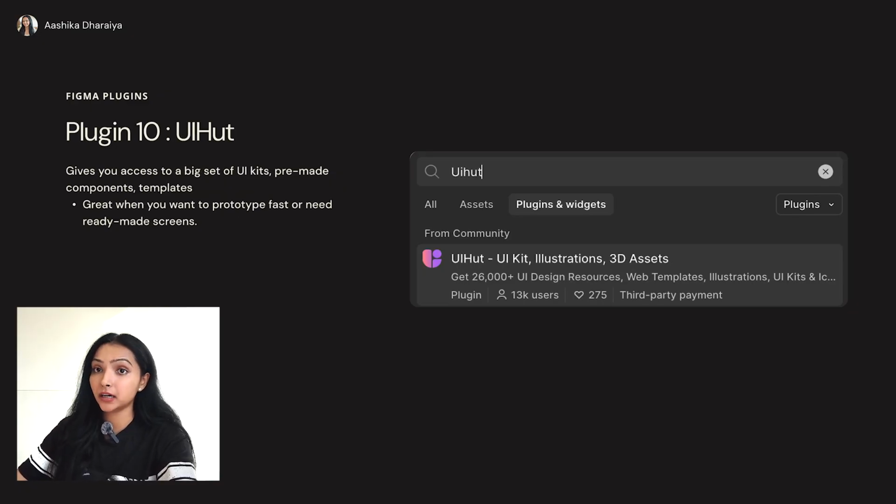Next we have UI HUDs. What this plugin does is that UI HUD lets you access and use thousands of high quality assets directly in Figma. Now, what kind of assets am I talking about? For example, it includes UI kits, web and mobile templates, illustrations, icons, 3D assets, everything.